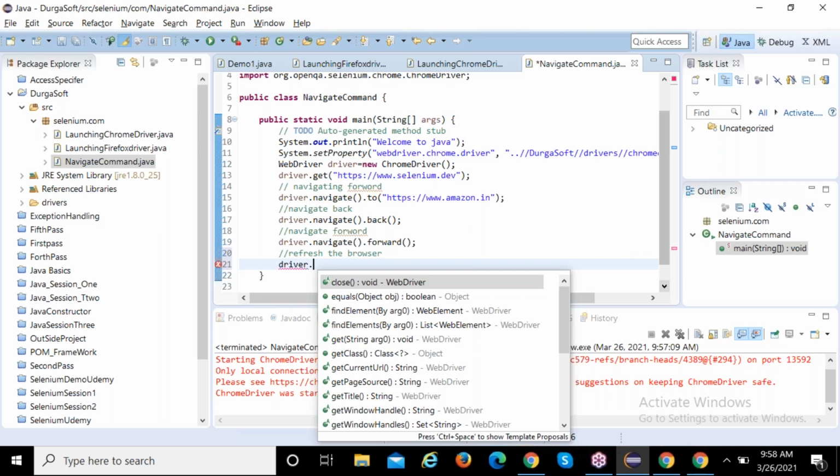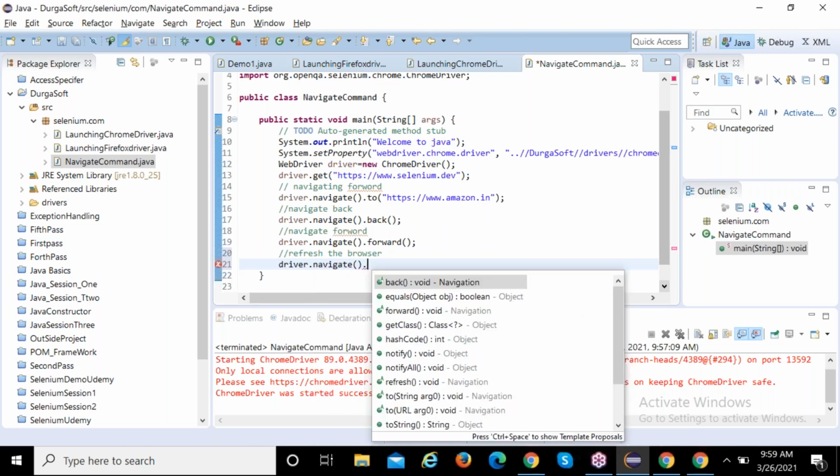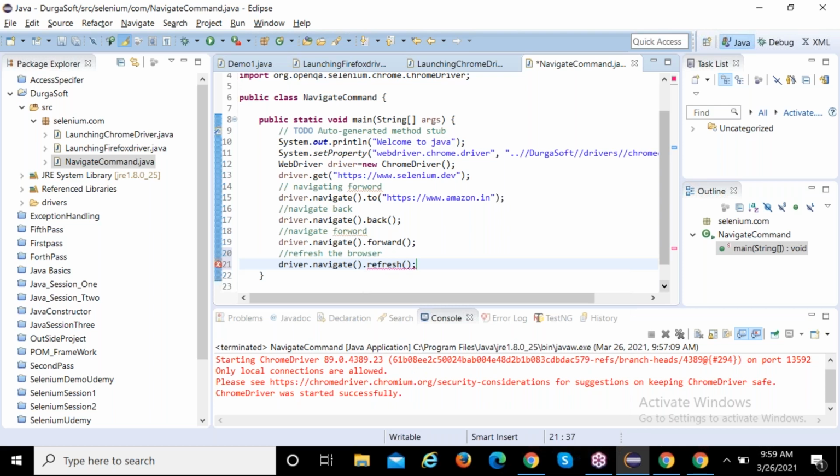Okay. What is the current page? Amazon. Navigate dot refresh. See how it is used. Dot refresh. Can you now press Control S and run it?